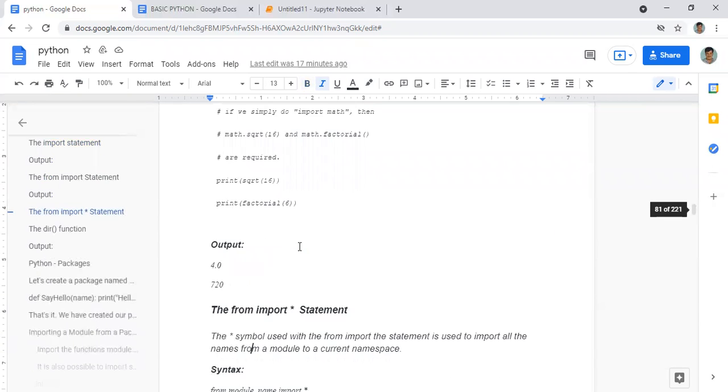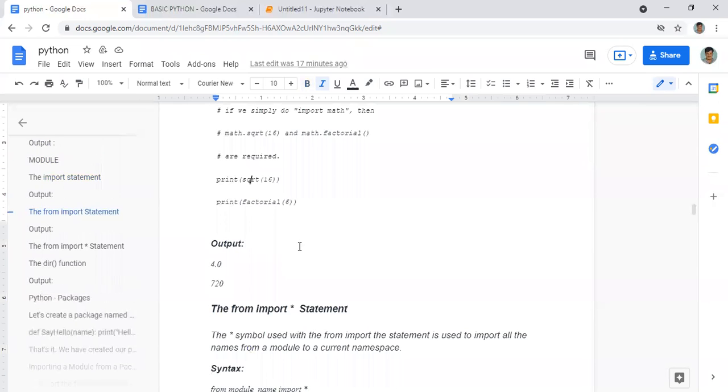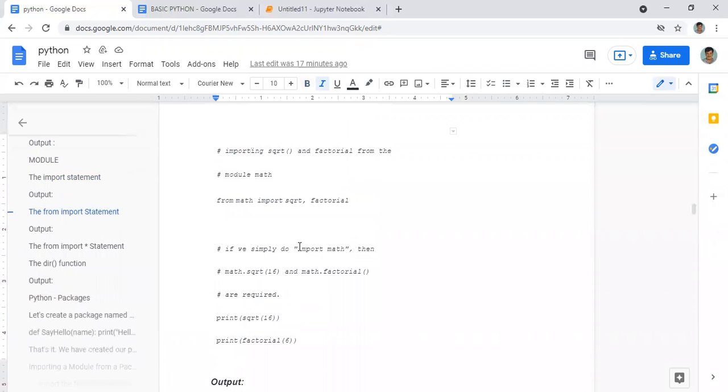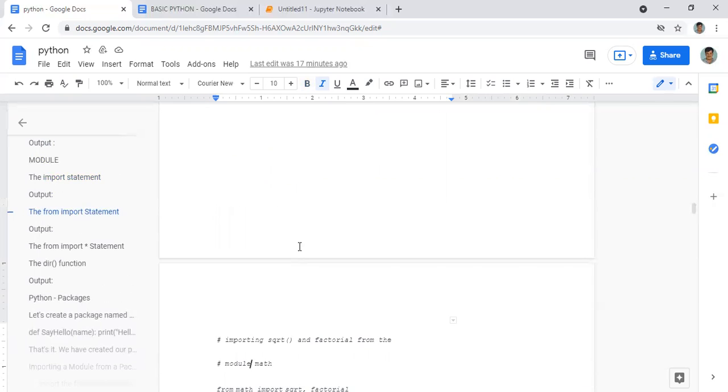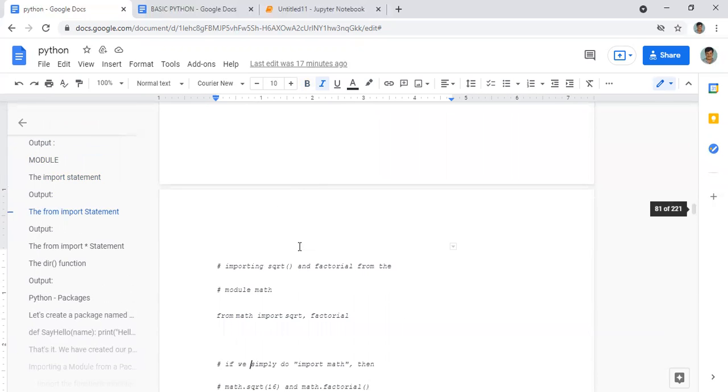Now moving forward, I'll show you how to do that. Here are some examples. First one is importing square root, sqrt, and factorial. These sqrt and factorial are present inside a module known as math. This is already built in to our Python.